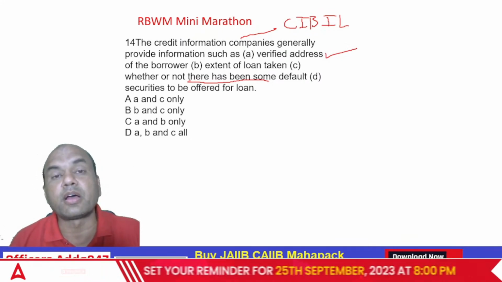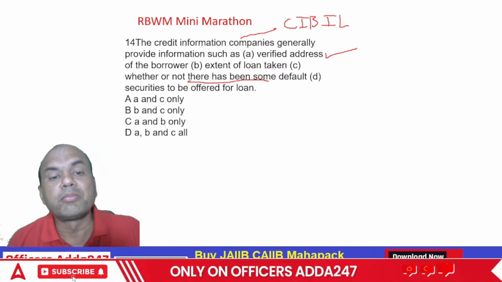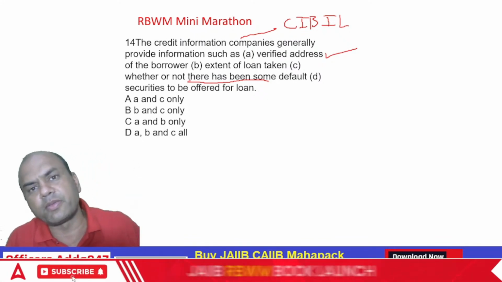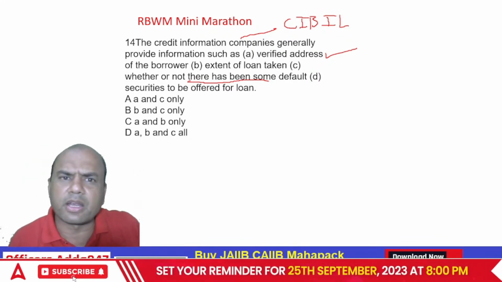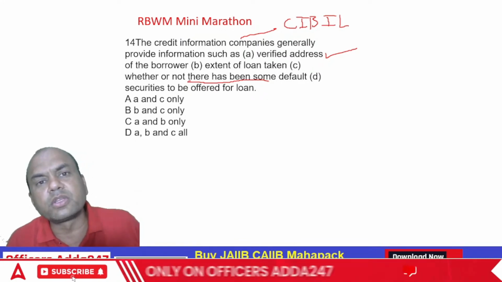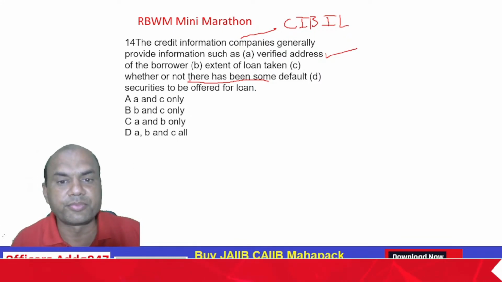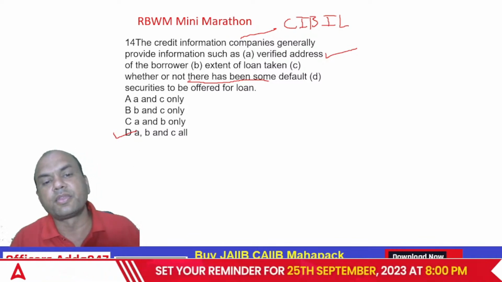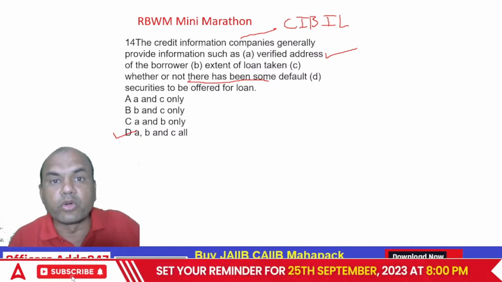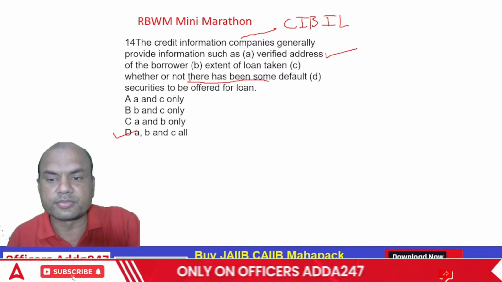Extent of the loan taken means how much loan this person has taken, that will definitely be given in that report. Default also. But nothing about the security will be mentioned, because security no one knows. Suppose I have a CIBIL report, meaning I have taken 3 to 4 loans earlier and repaid them regularly. But will CIBIL know that I have bought a new house and that I can offer it as security? It won't know. So that's why the answer will be A, B and C only, not D. Securities to be offered won't be the answer over here. Okay? Clear, everyone? Move on.